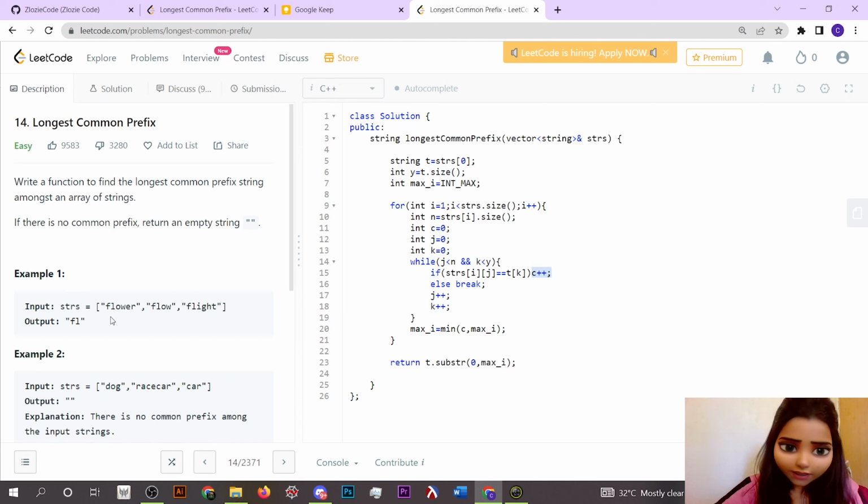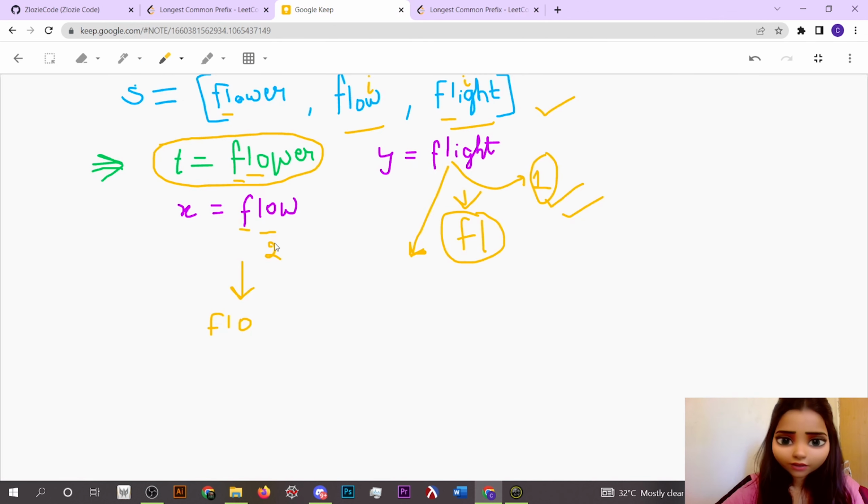So we compare F with F, L with L, O with O, and here W is also common, okay? So the index here should be 3.